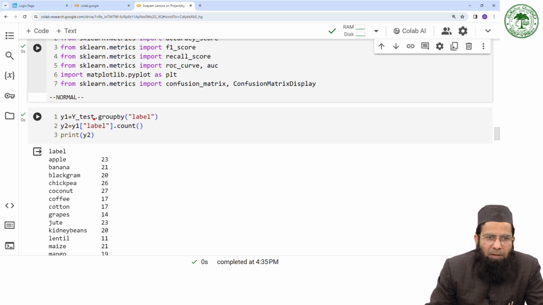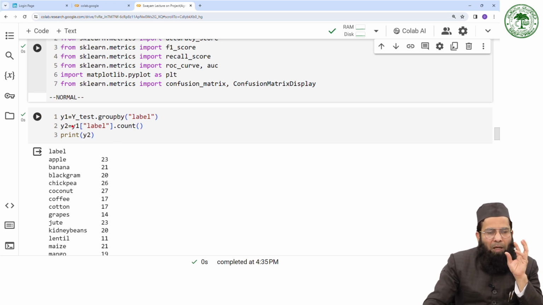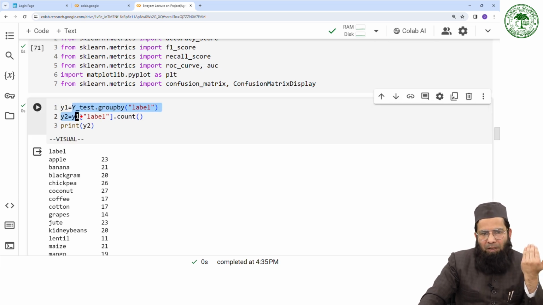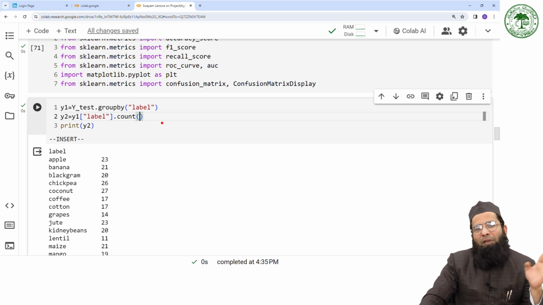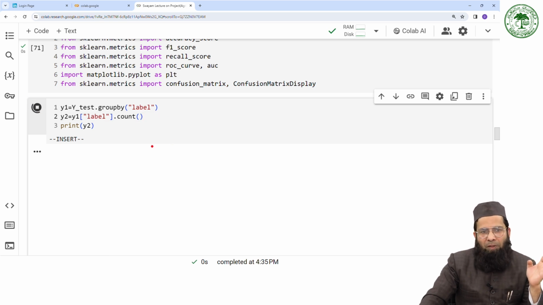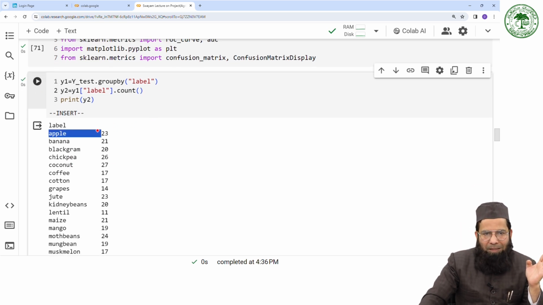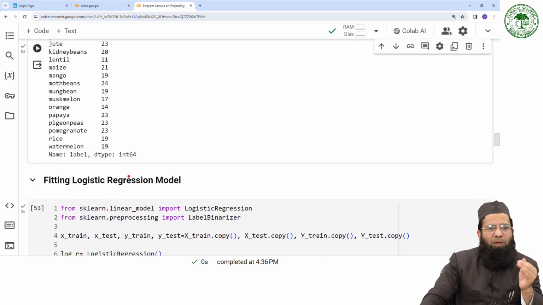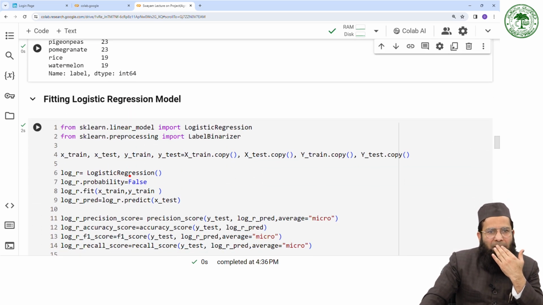You can see here I also want to know the instances of different categories in the testing data set, right? So the testing data set is having 20%. And what are the different instances of different categories? Let me execute this one. So apple is coming 23 times in the testing data set. Similarly, banana is coming 21 times in the testing data set and so on, right? Now I will be executing logistic regression.